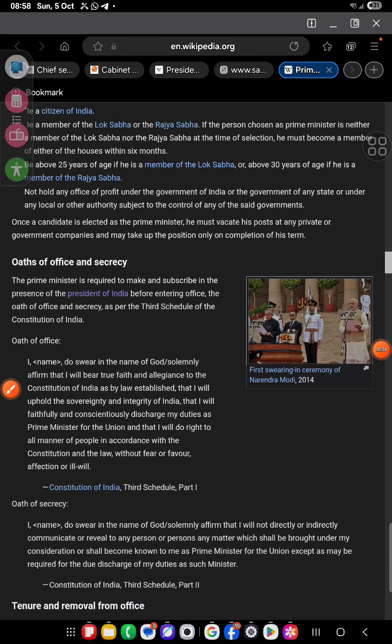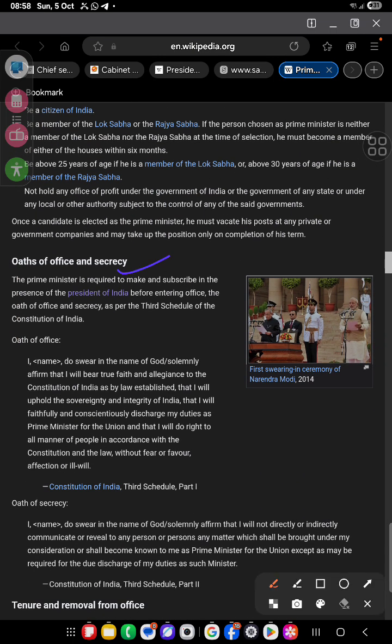So now there is the oath of office and vacancy. The Prime Minister is required to subscribe to the oath in the presence of the President of India before entering office. The oath of office and secrecy is as per the third schedule of the Constitution. So as per the third schedule, he takes the oath of secrecy of office. Okay, first swearing-in ceremony of Narendra Modi, 2014.